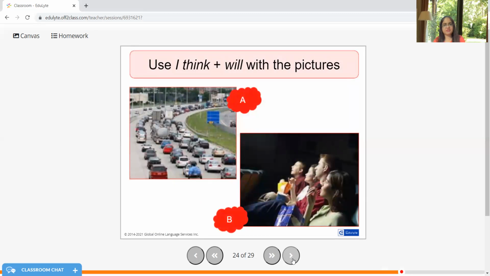You can even make different sentences of your choice. I'm just sharing a few examples with you. And as we always say, whatever points you have, whatever sentences you want to make, you can drop to us in the comments box below and we will certainly get back to you over that. I think I will be late for work because of traffic. I think the movie will be enjoyable.